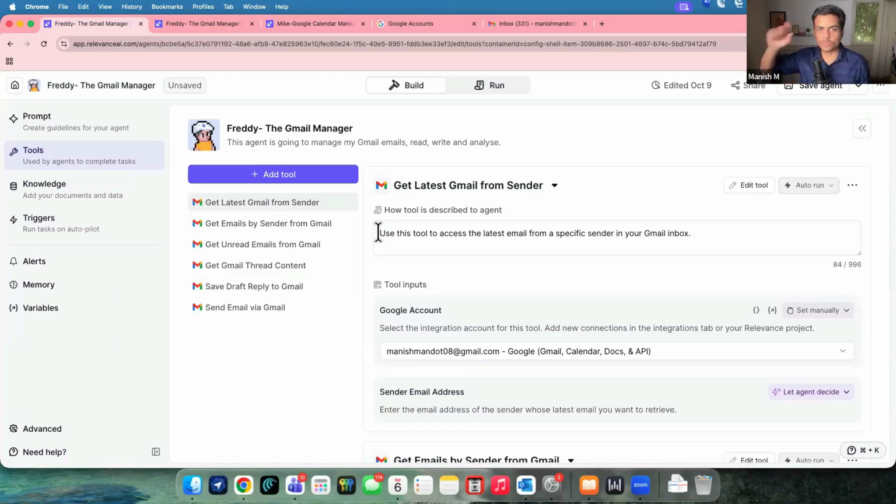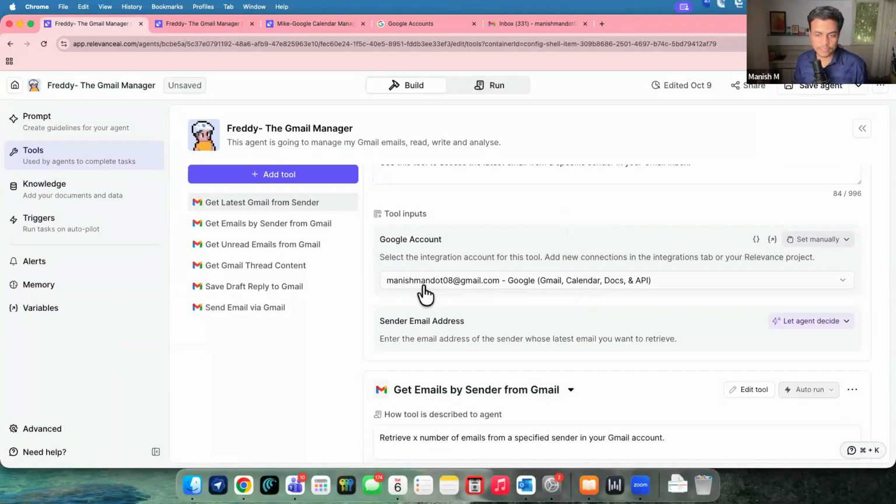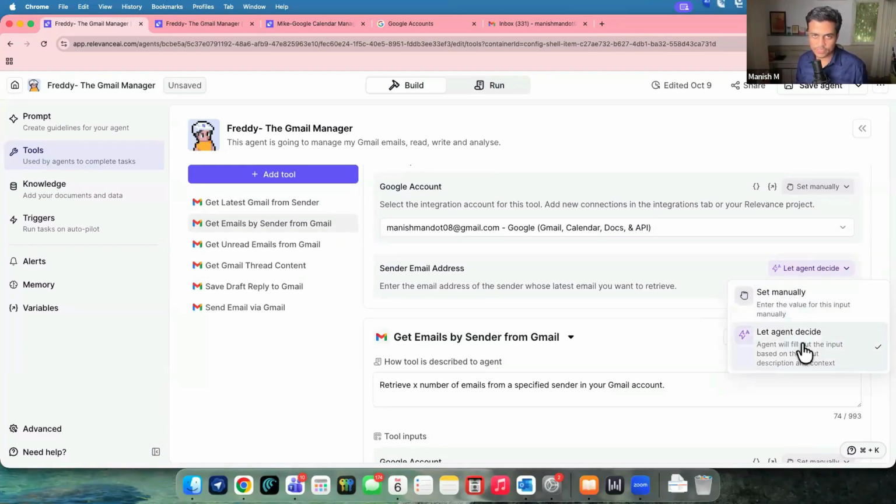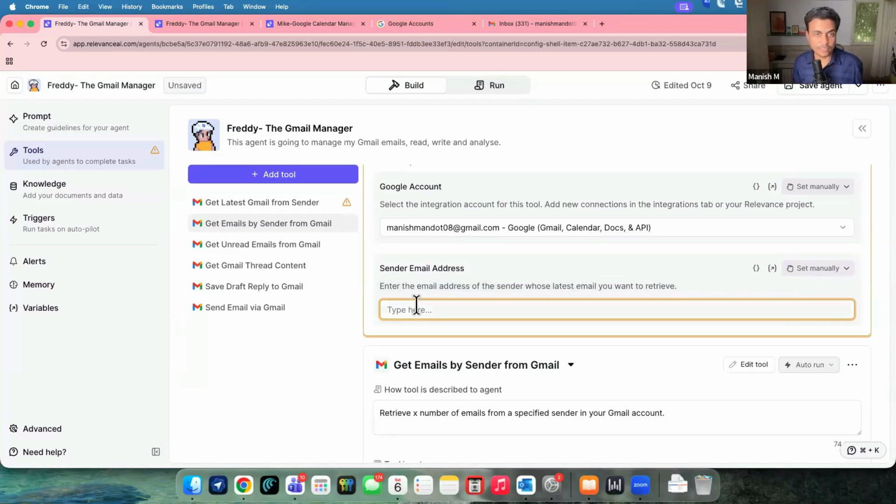We can define the tool description. So it can be either automatically defined by the AI agent, or we can define everything over here like this. This is: use this tool to access the latest email from a specific email folder from Gmail, or a specific sender from Gmail. This is the Gmail account which I can configure over here. And then maybe I can choose whether the agent is going to decide what value to come over here, or I can set something manually, like from which sender email address.